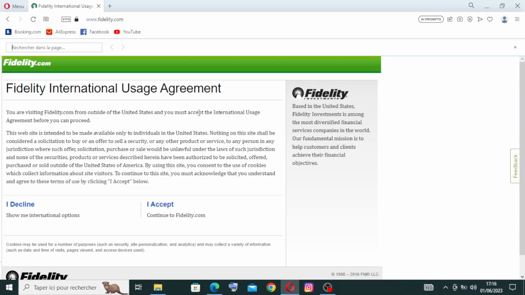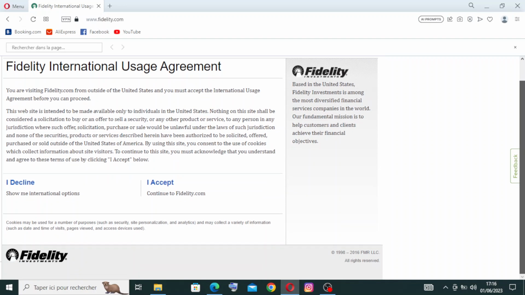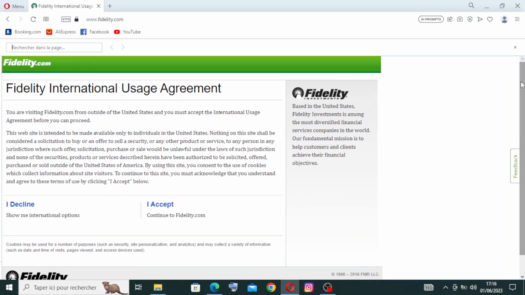So this is here with me, like you see, the interface of the website, or the home page. Now, if you are a resident outside of the United States, you need to go to the international options. If you are a resident of the USA, you just need to accept to continue to fidelity.com. We need to click on accept.